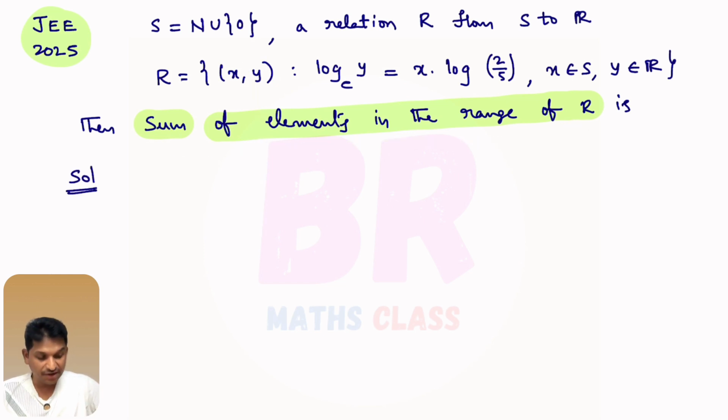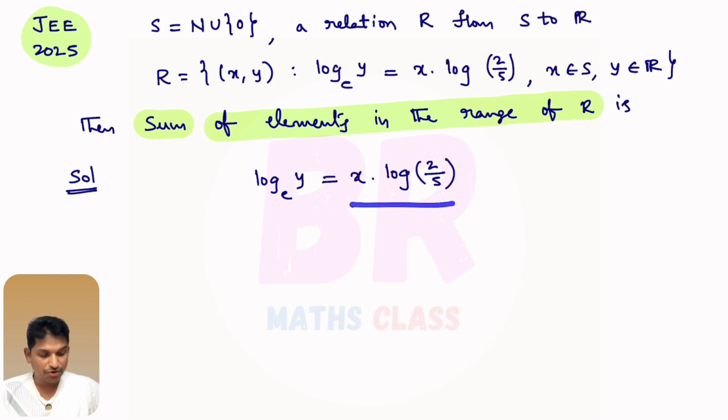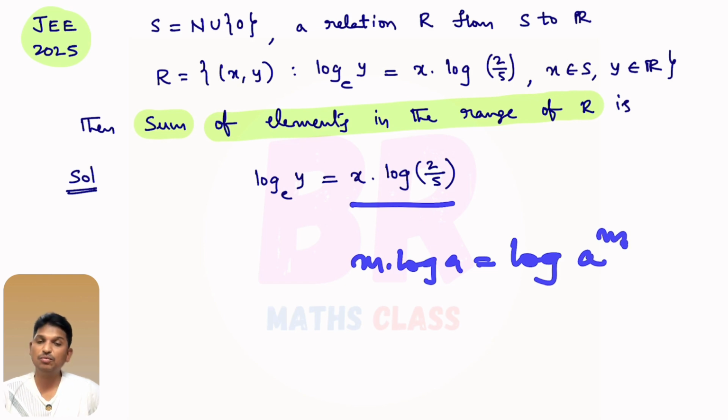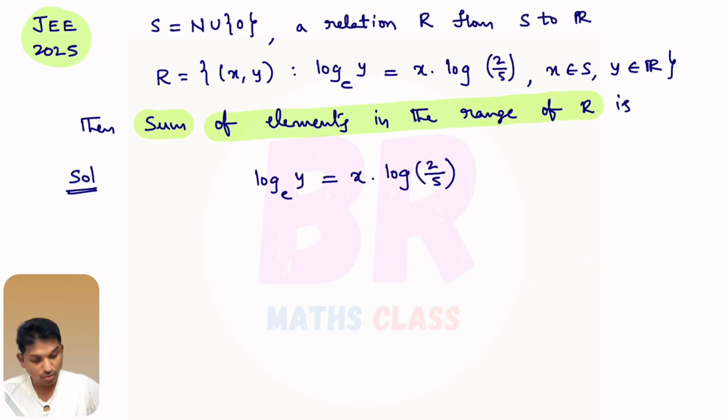First you take the given equation. What is the given equation? Log y base e equal to x into logarithm of 2 by 5. You observe this. This is like m into log a. In logarithms, we learned that m into log a is logarithm of a power m. So this can be written as logarithm of (2 by 5) whole power x.